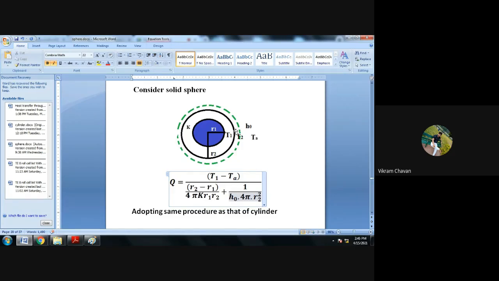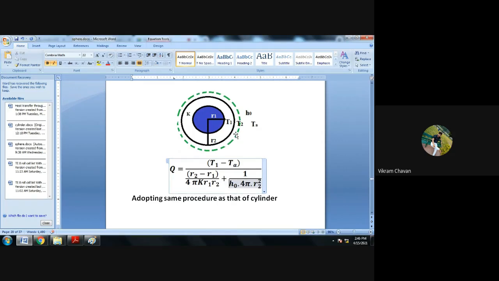Accordingly, we consider two resistances in the denominator: the conduction resistance and the convection resistance.